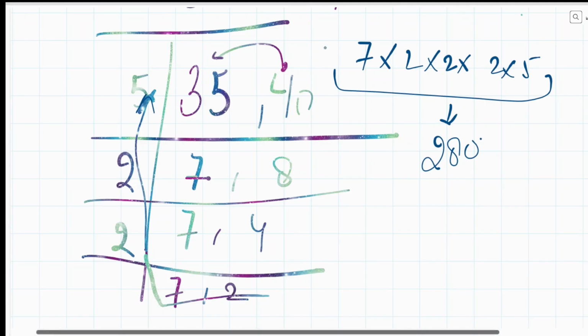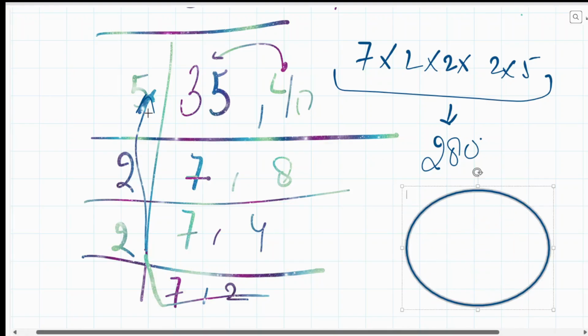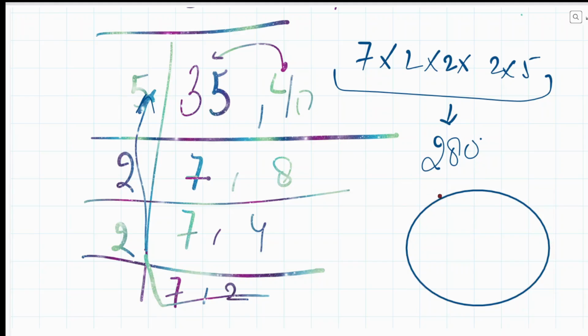So we can frame a question like this. It's very easy for you also. If there are two cars racing around a circular track, and one takes 35 minutes to complete one round around this circular track, and one takes 40 minutes, one is taking a little more time to complete one round. So when will both cars meet each other at the starting point, at the same point where they started? It will be the 280th minute when they will come together at the same point from where they started. So this is how LCM is used in real life application.